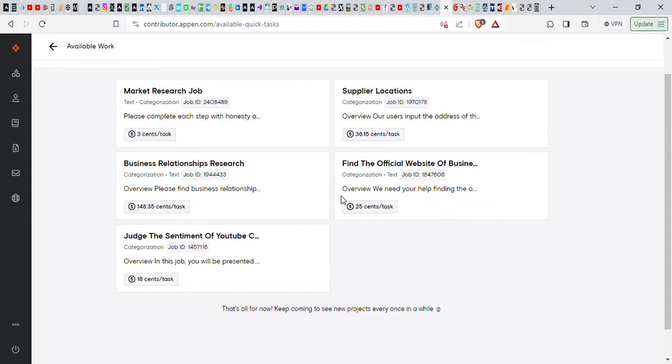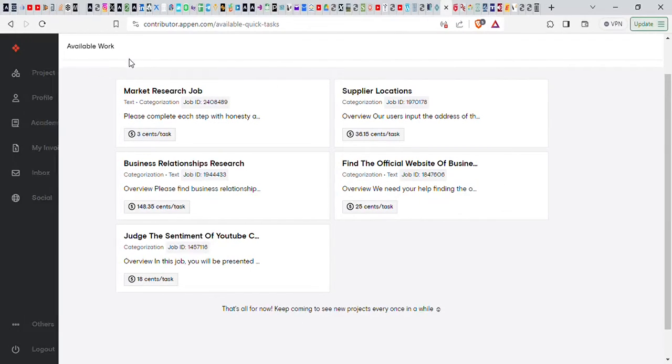And of course you know how this works. It accumulates. The more you do, the more the money accumulates. This is business relationships research. This one can give you $1.48 per task. Many of these tasks can be done remotely, but every now and then there are tasks that you need to be on the ground to do. So that's basically how Appen works.